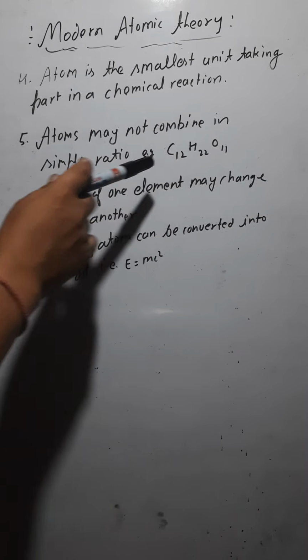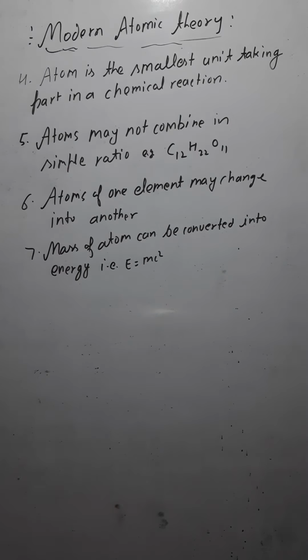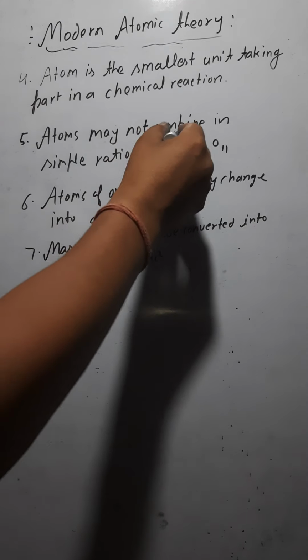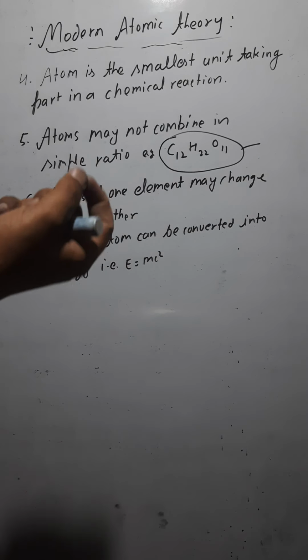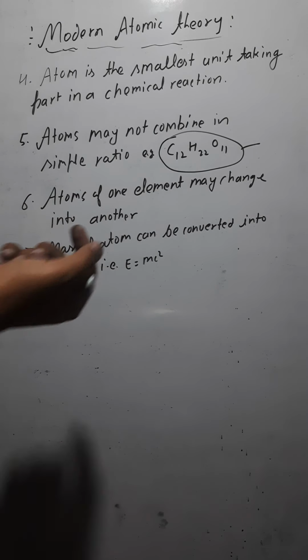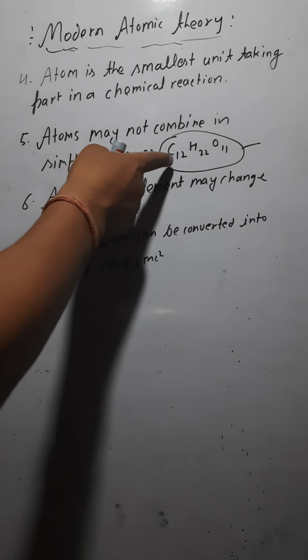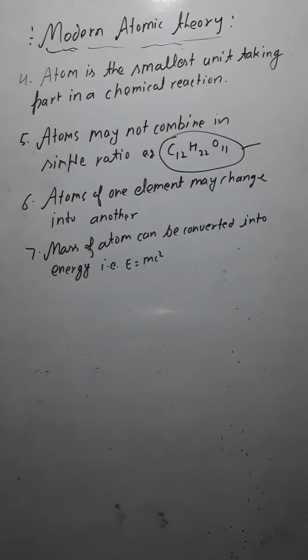They are not combining in a simple ratio. If you see 12, 22 and 11, these are not simple ratios. With the help of sucrose we refine it and make the table sugar that we eat. So the table sugar we eat is made up of sucrose. In sucrose, the atoms are not combining in a simple ratio, isn't it?